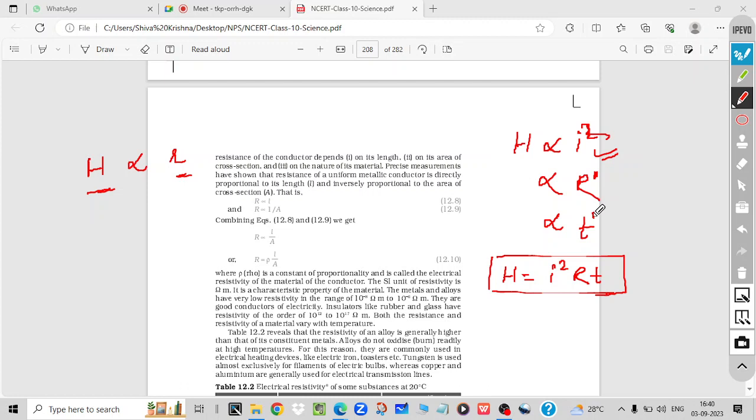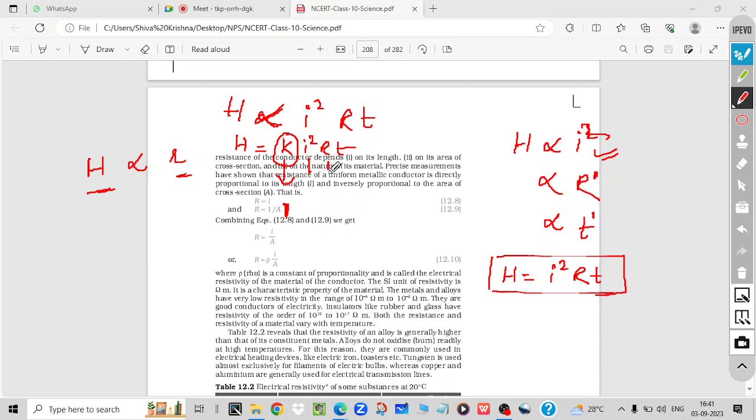What is that constant? Sir, you told the constant value is 1. Because if you combine all these three, the formula will be I square RT. Now you have to convert this proportionality into an equal sign, so we have to place some constant K. In this case, experimentally we get the value of K as 1.